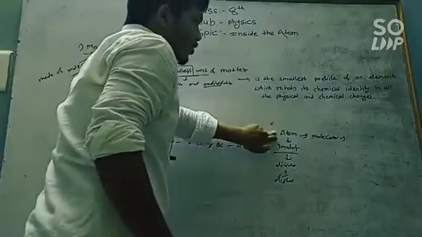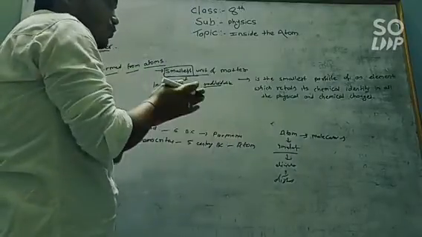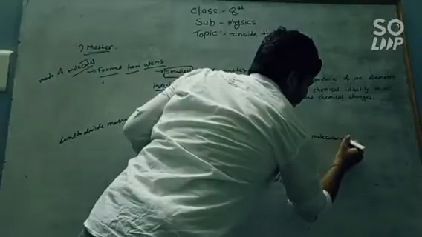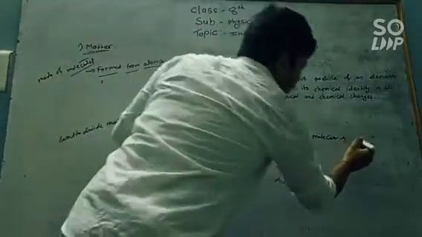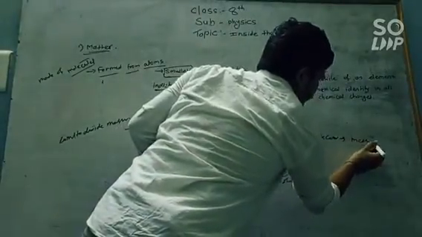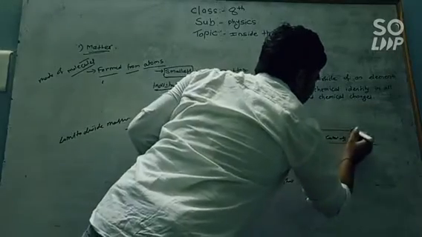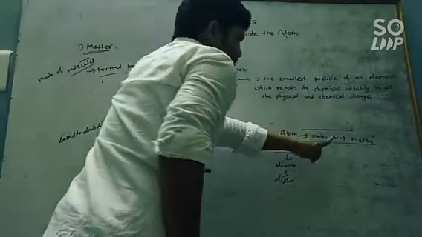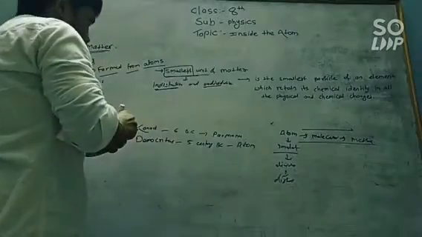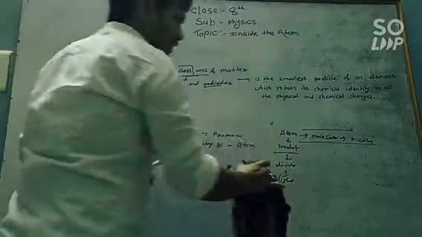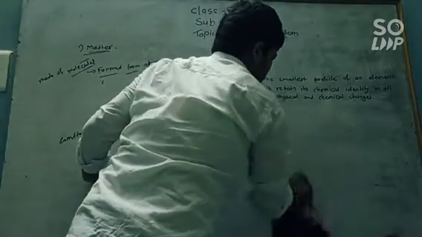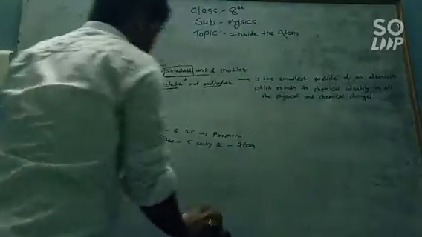It is the smallest unit of the element. When atoms come close together, they form a molecule, and when molecules form, they form matter. So we understand this chain: the atom forms the molecule and the molecule forms matter. So you can say that the atom is the smallest particle. Now we see the history of the atom.